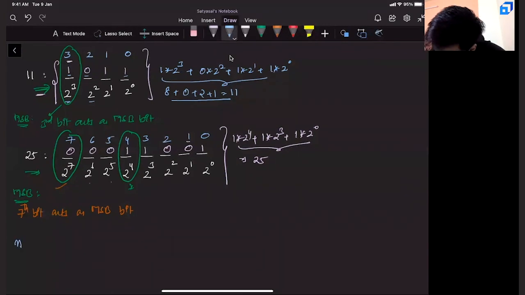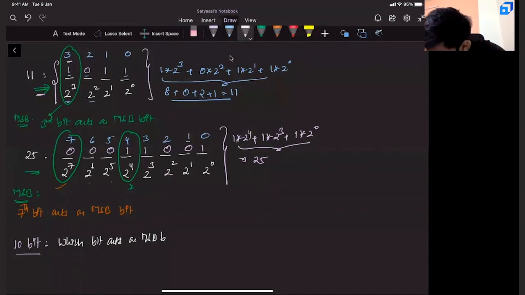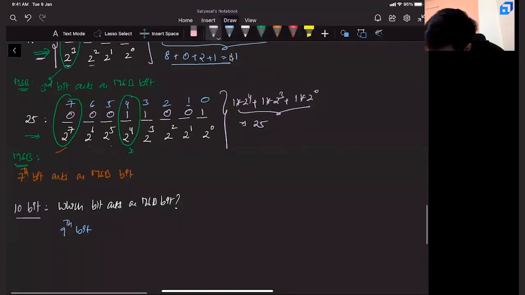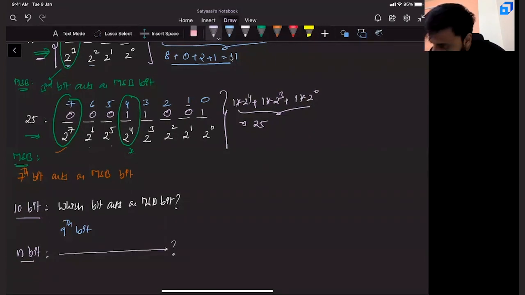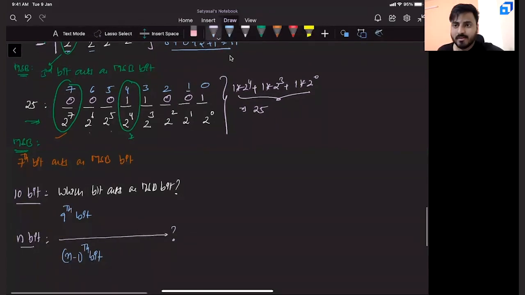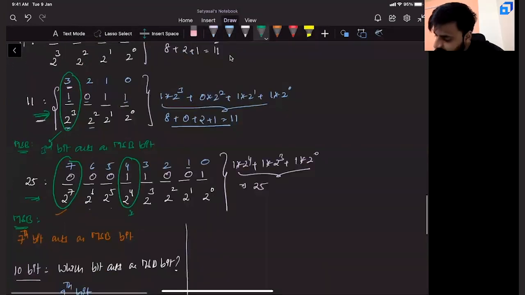Based on this scenario, if you are taking a 10-bit number, which bit will act as MSB bit? 9th bit. Excellent. If you want to generalize this, if it is an n-bit number, can you tell me which bit will act as an MSB bit? Tell me. N minus 1th bit. Beauty. Till now, clear. All right.